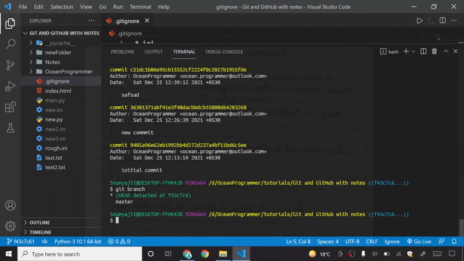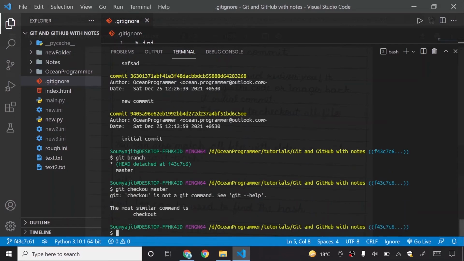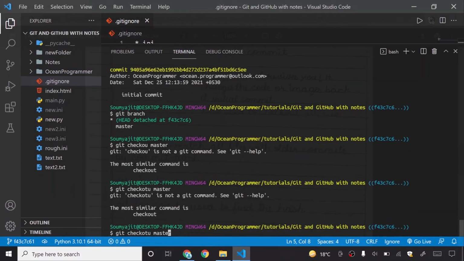This actually switched to a new branch. So what is a branch, I will tell you. Till now you simply do it like this. You need to just go to git checkout master. If I do, I will explain to you what this is. And if you do git checkout master, you will get back your previous one.